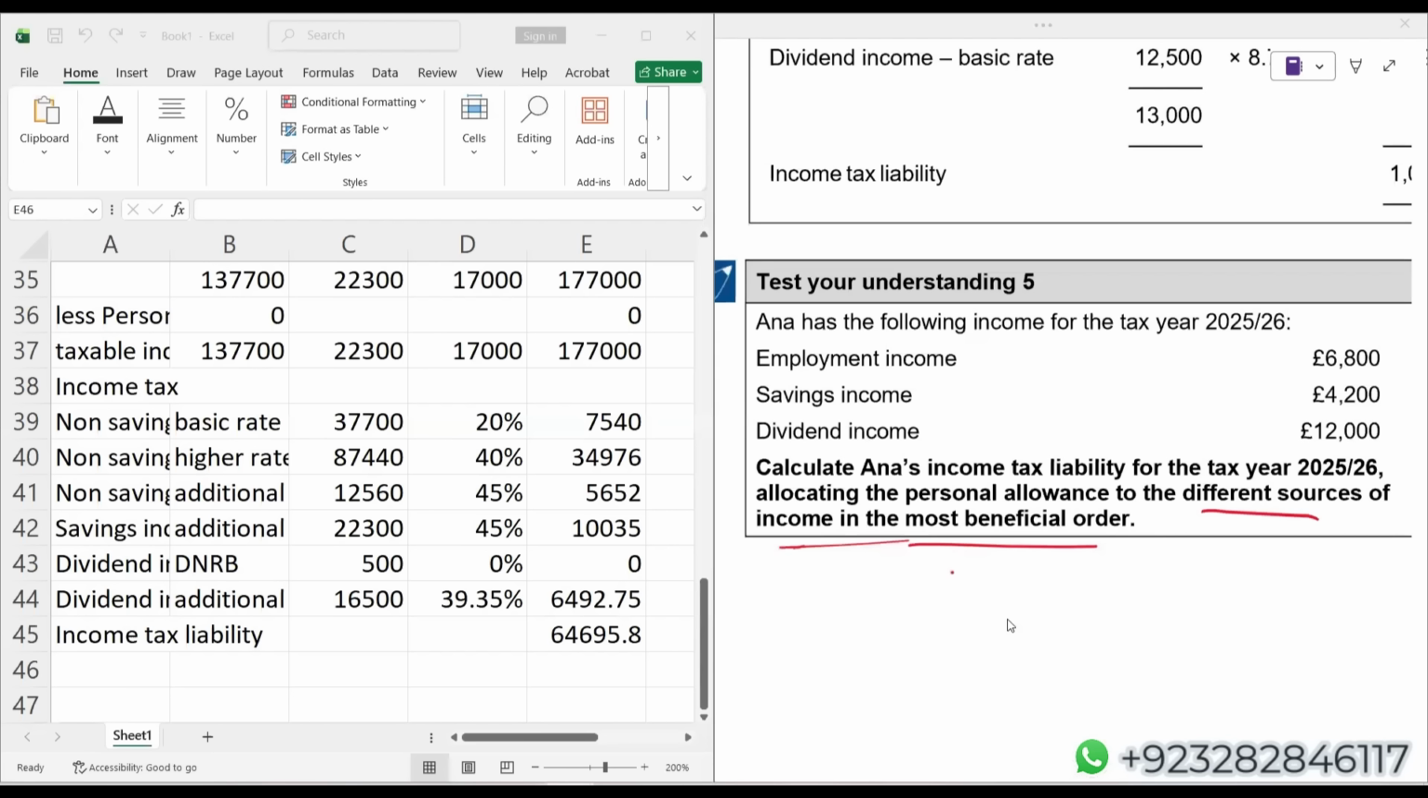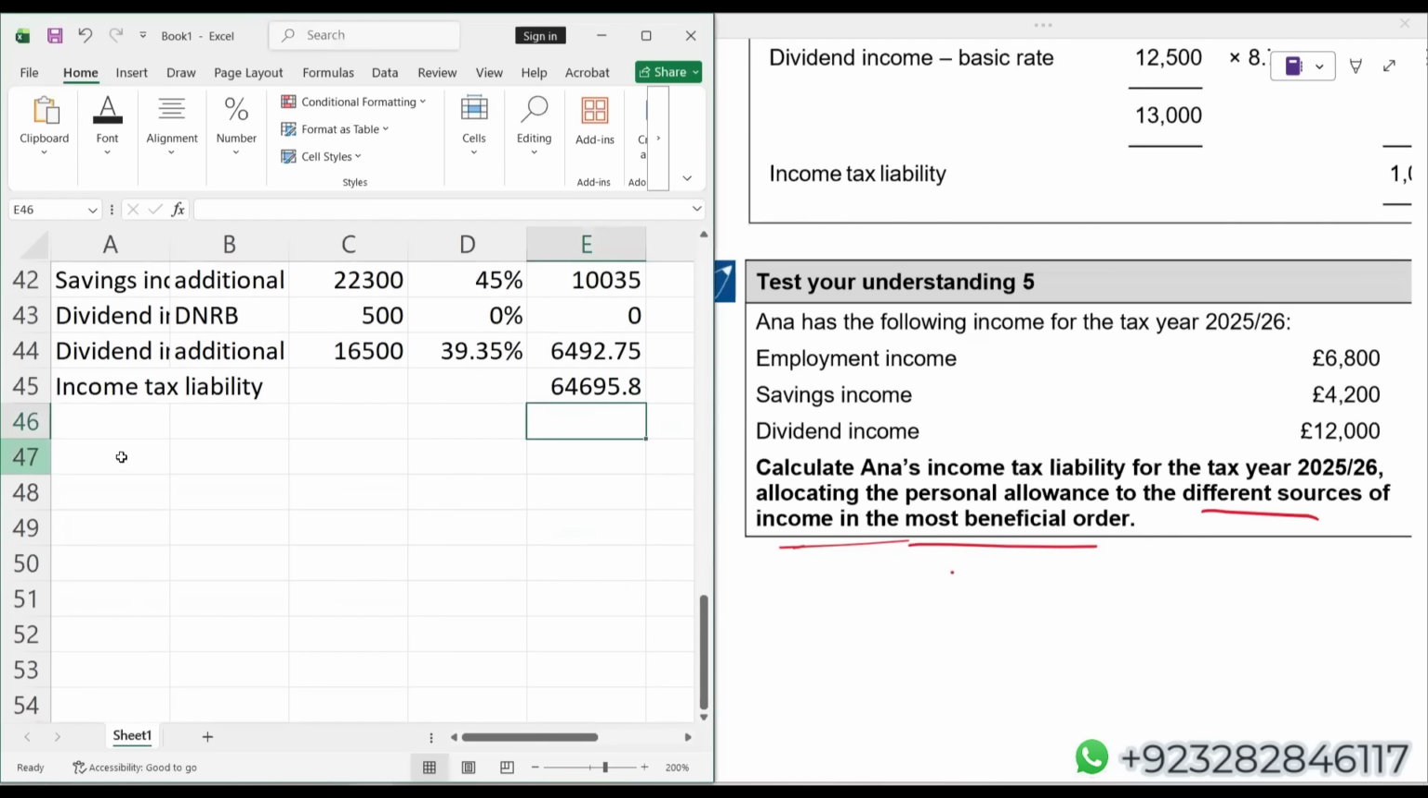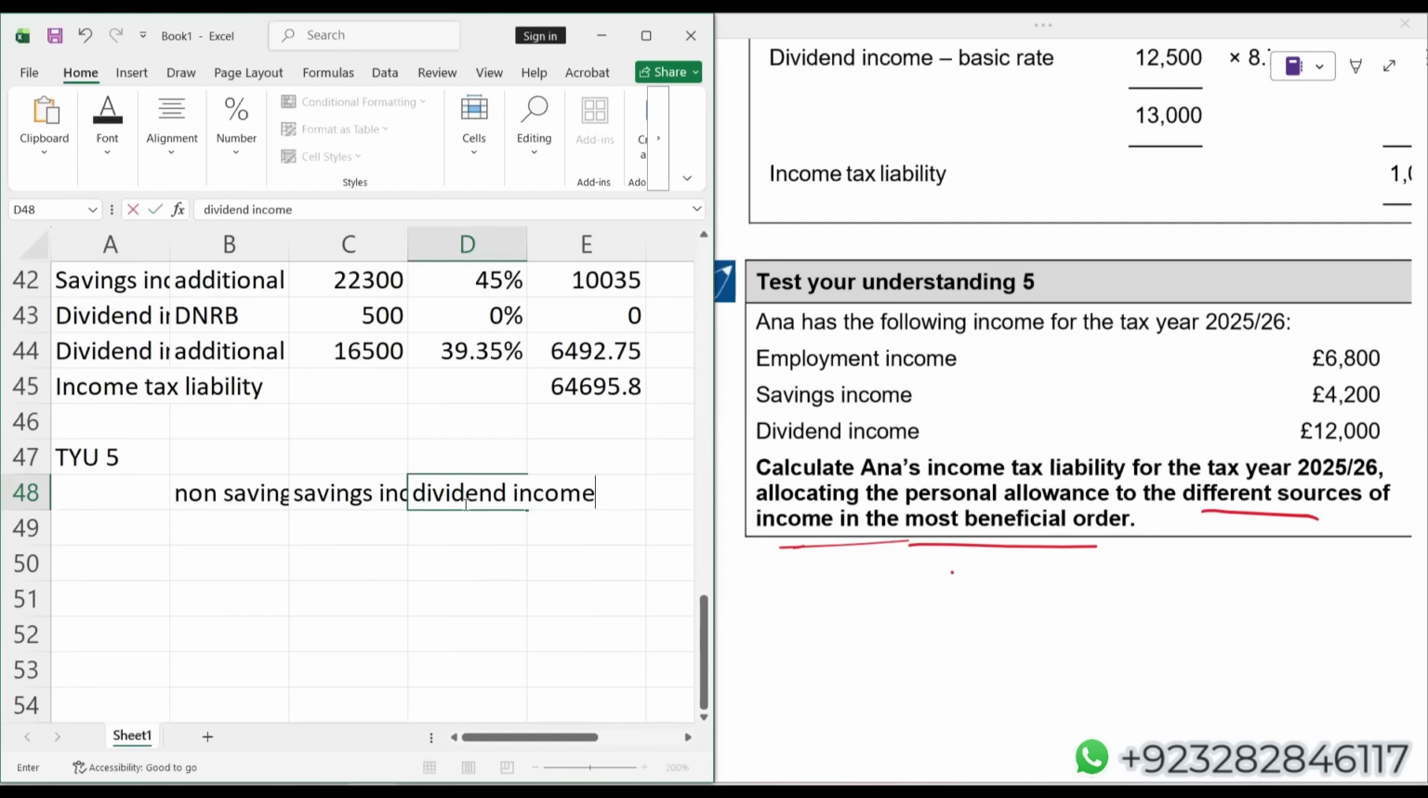Resume recording. Okay, test your understanding 5. Non-savings, then savings income. Finally, I'll get the total.